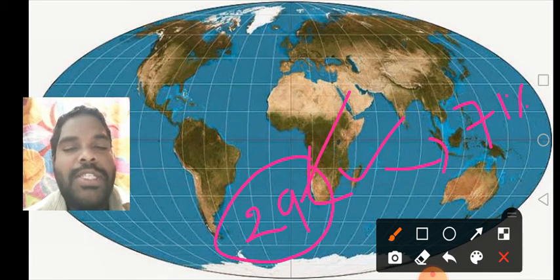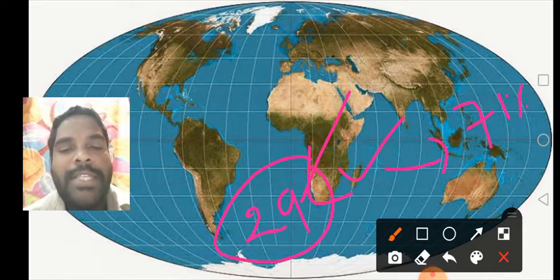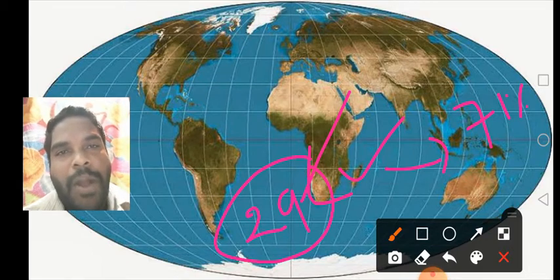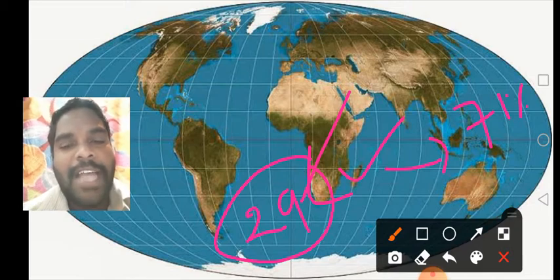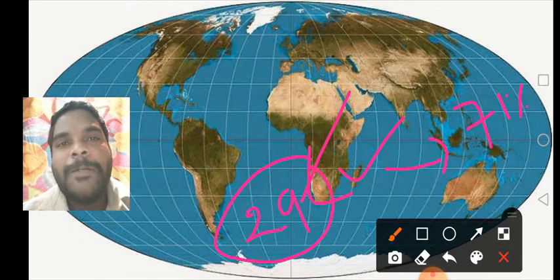The earth's surface is covered by land about 29%. The surface of the earth is not the same everywhere. Some parts have highlands, some parts have flatlands, some parts have level lands, and some parts have mountains and hills. These are called relief features of the earth.